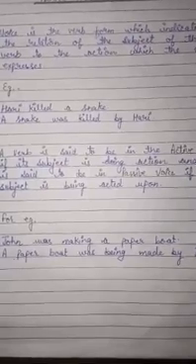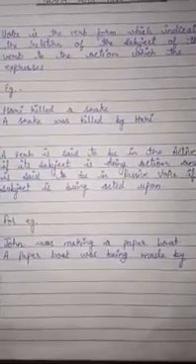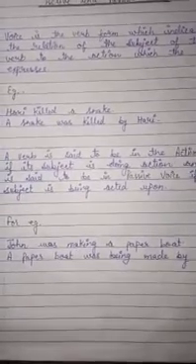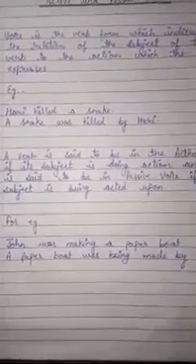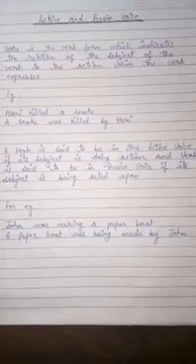In the first sentence, the subject is the doer of the action, and in the second sentence, the subject is the receiver of the action. A verb is said to be in active voice if its subject is doing the action, and the verb is said to be in passive voice if its subject is being acted upon. Like: John was making a paper boat. A paper boat was being made by John.